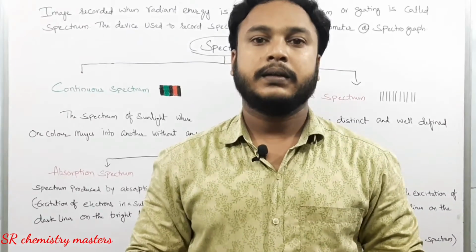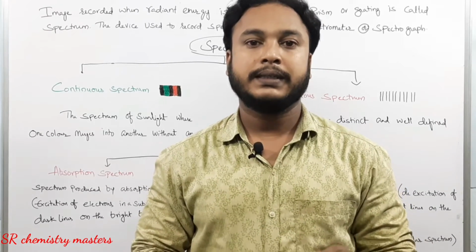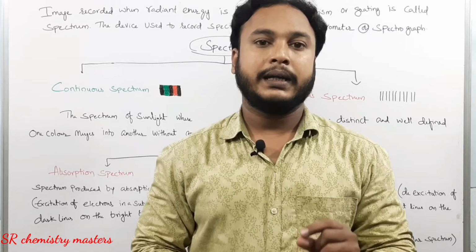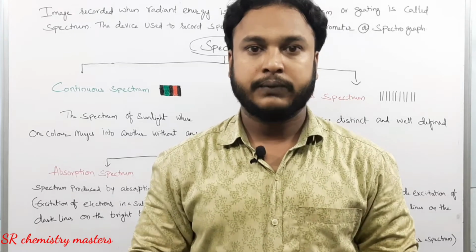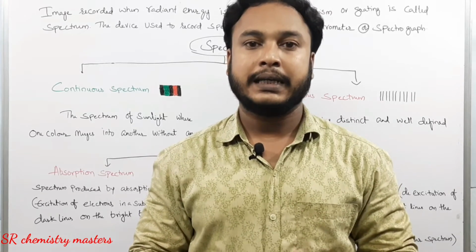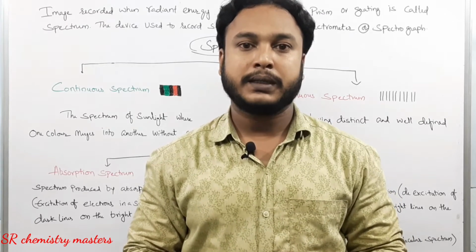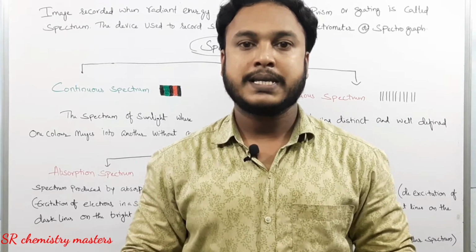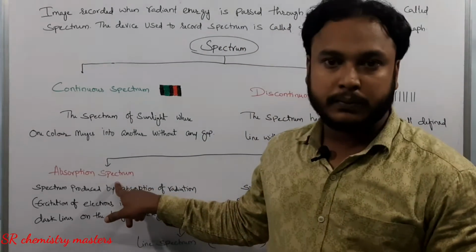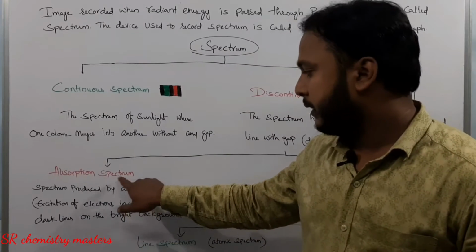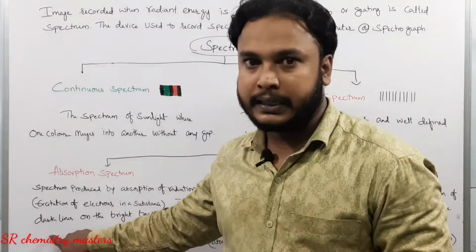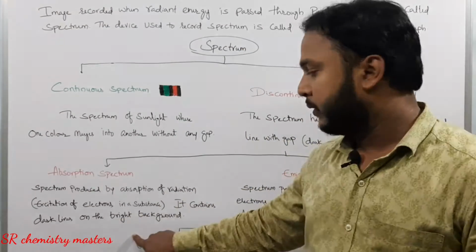We have seen under the postulates of Bohr's model that whenever an electron jumps from lower energy level to the higher energy level, the energy is absorbed, and that absorbed energy can be represented in the form of a spectra known as absorption spectrum. In absorption spectra, the lines obtained are dark lines on the bright background.